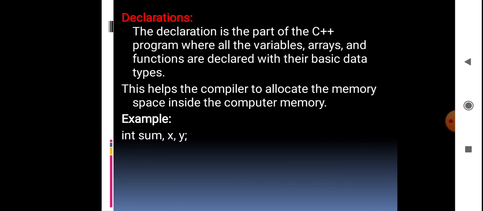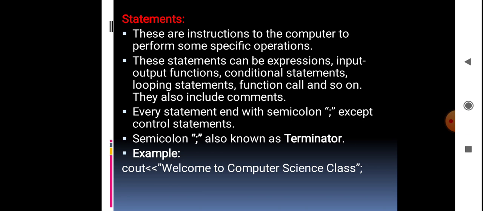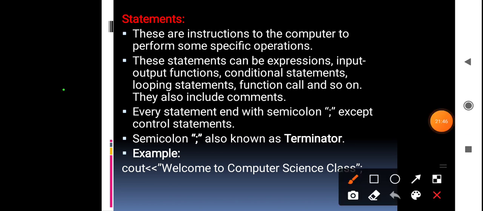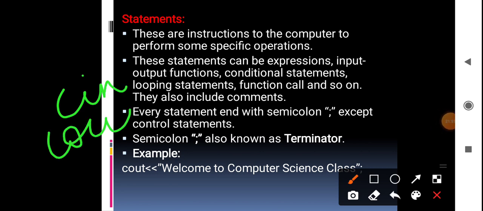Next is the statements section. The statements section means these are the instructions to the computer to perform some specific operations, like input operation and output operation. Everything will be done within this statement section. Here input is always given using the cin function, and output is given using the cout function.